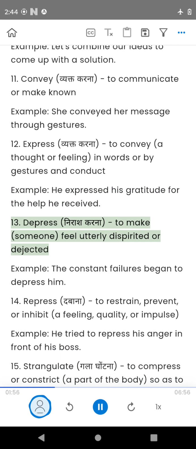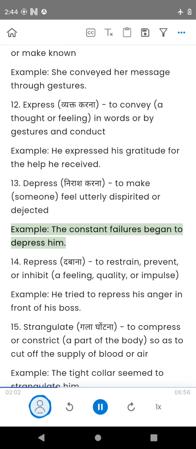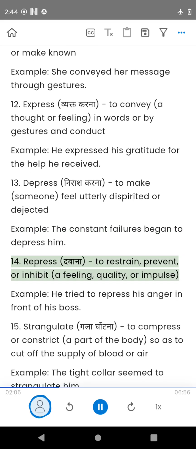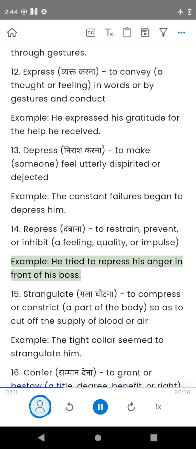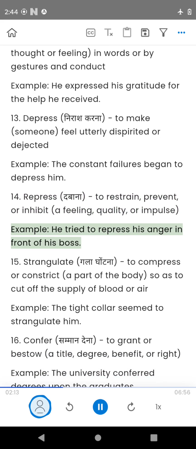13. Depress, to make feel utterly dispirited or dejected. Example, the constant failures began to depress him. 14. Repress, to restrain, prevent, or inhibit. Example, he tried to repress his anger in front of his boss.